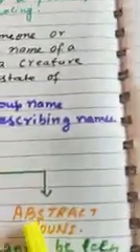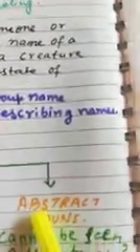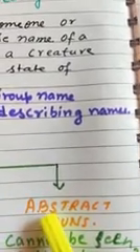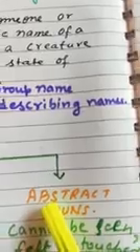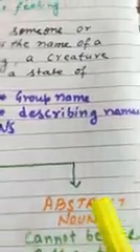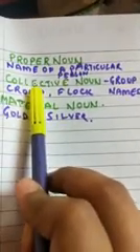And the feelings or ideas which we cannot see or cannot use any of the 5 senses for are called abstract nouns. Okay. A proper noun may be the name of a particular person, and there are collective nouns, material nouns, common nouns. So these are the 4 types of concrete noun.